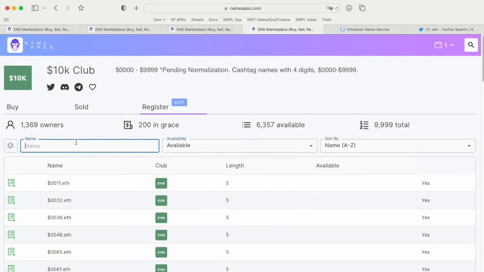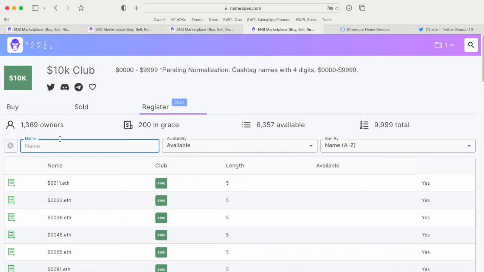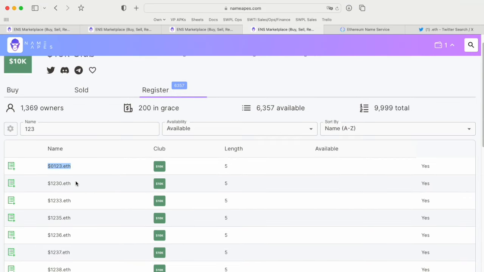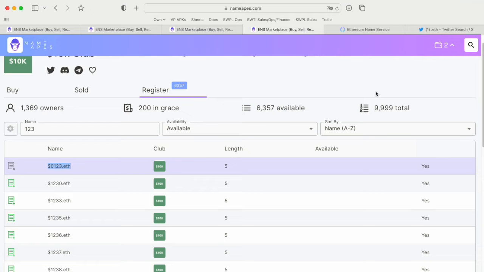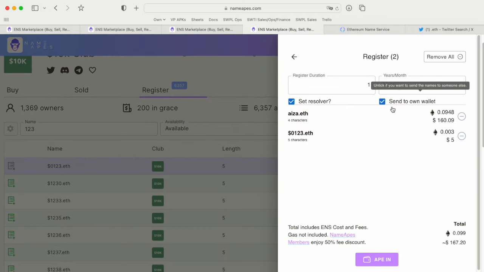Let's see if you can find any good ones. Maybe if you like the ascending numbers, you could do a 1 2 3 4 search. Oh, actually this is not bad. This is a pretty good name already, right? So if you haven't gotten it, you can get it. If you add it to the register list here, you'll be able to register it.